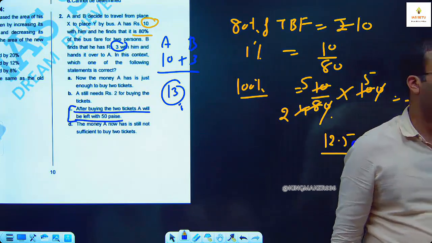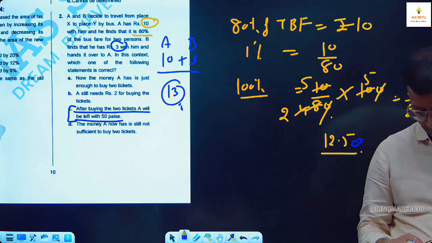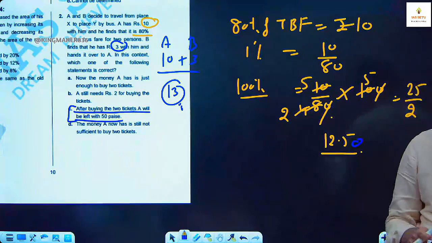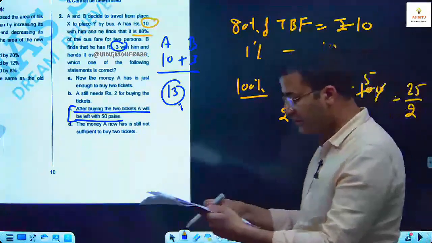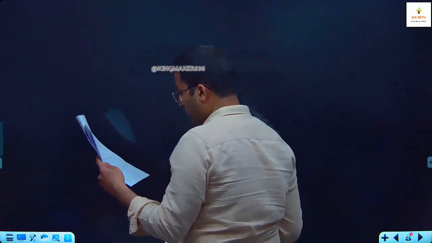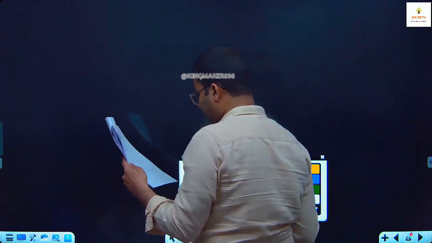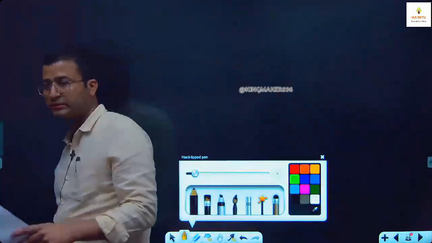Yes, page number 13, question number 8. The number of seats in a cinema hall is increased by 25%. The price of a ticket is also increased by 10%. What is the effect on the income collected or collection?